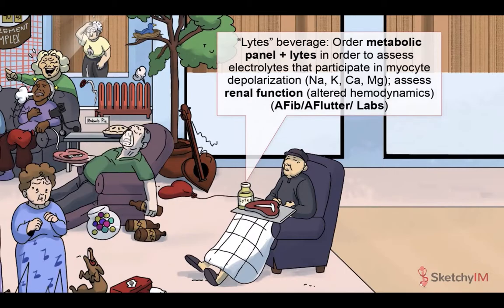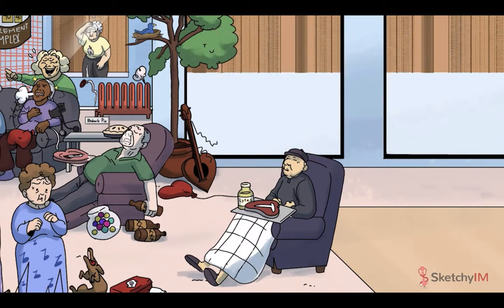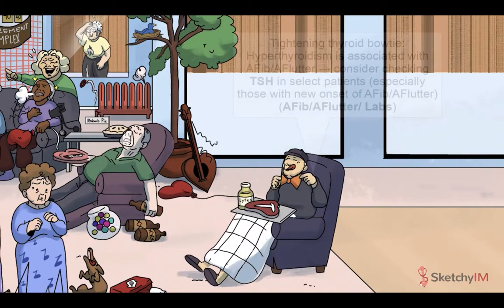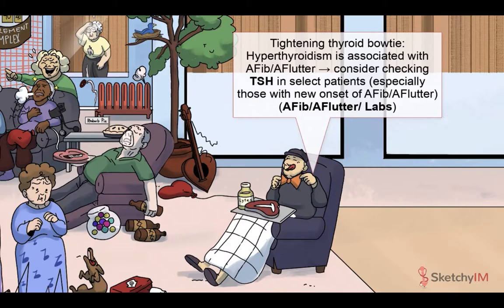While a metabolic panel and magnesium is not absolutely necessary in all patients, it can be helpful to assess in some patients, as sodium, potassium, calcium, and magnesium all participate in cardiac depolarization, and abnormalities could have predisposed to the development of the arrhythmia. Also, look for signs of renal dysfunction, as those altered hemodynamics may be precipitating some insidious kidney injury. A TSH should be considered in patients with their first episode of AFib and aflutter, as well as patients with other findings concerning for hyperthyroidism.